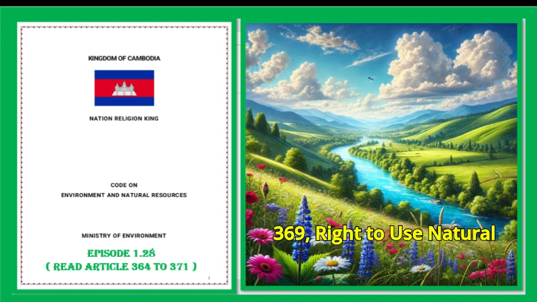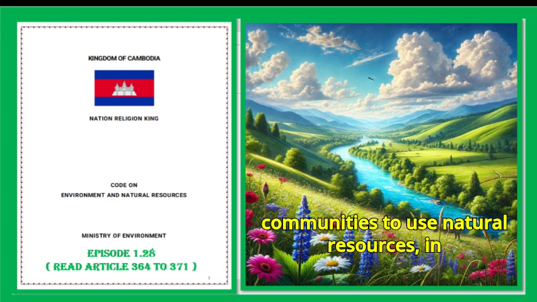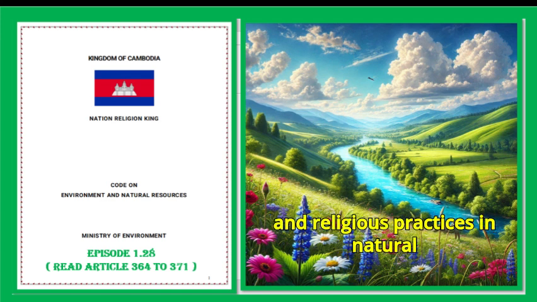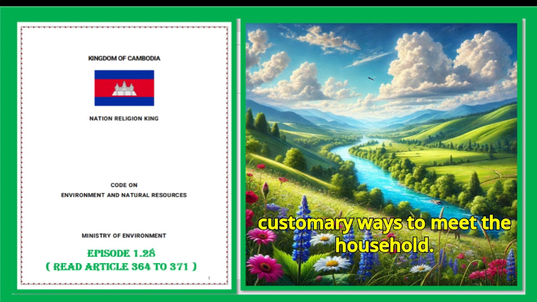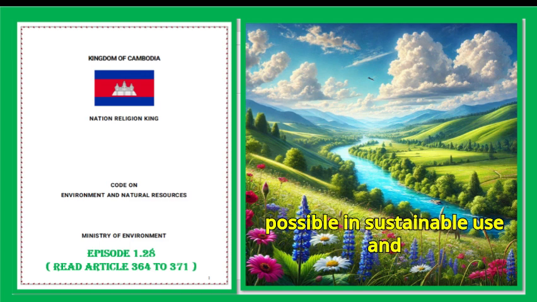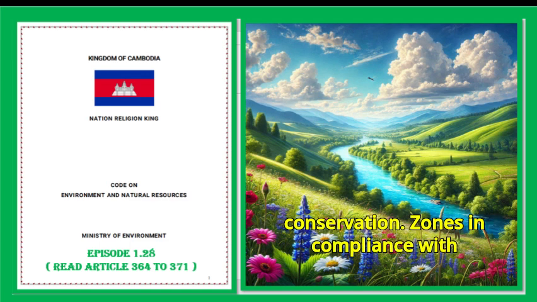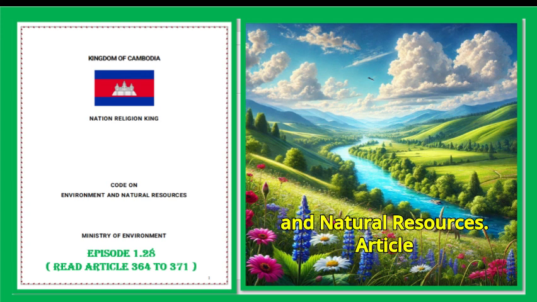Article 369. Right to use natural resources. 1. The state shall recognize and ensure the right of local communities to use natural resources, in line with their traditional, customary, and religious practices in natural protected areas. 2. The right to use natural resources in traditional and customary ways to meet the household needs of local communities shall be made possible in sustainable use and conservation zones in compliance with the guidelines determined in a prakas by the minister responsible for environment and natural resources.